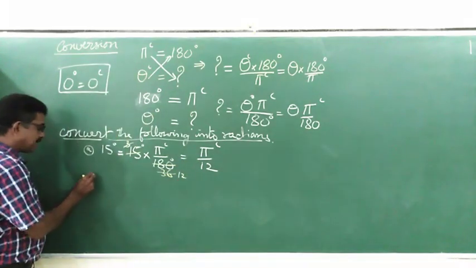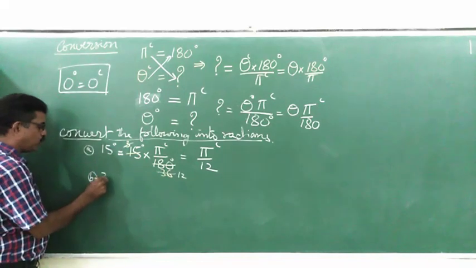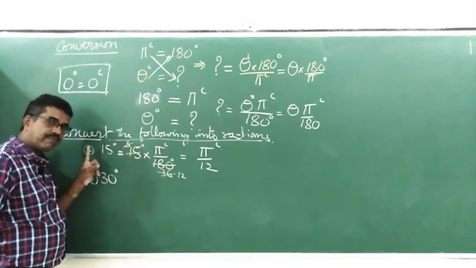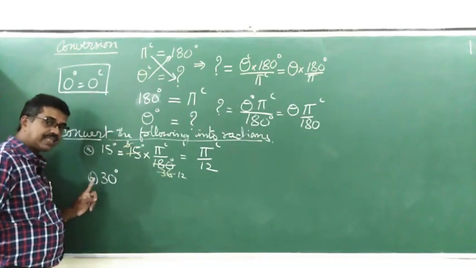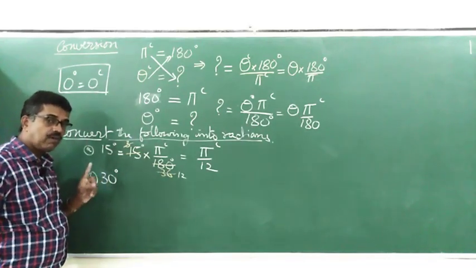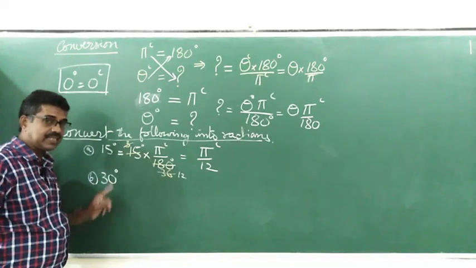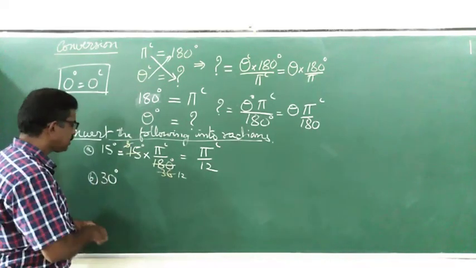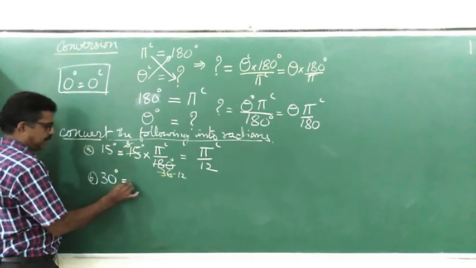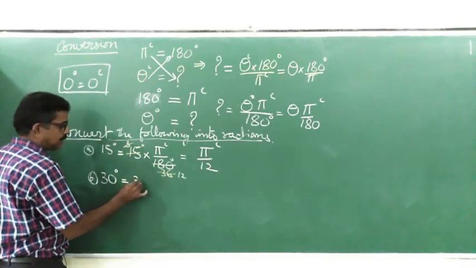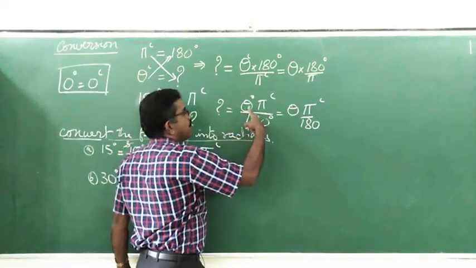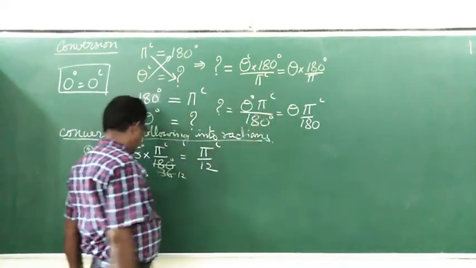Okay. So similarly, I told I will tell you only about multiples of 15. 1 time is 15. 2 times 15, 30. 3 times 15, 45. 4 times, 60. 5 times, 75. 6 times, 90. Okay. 2 times 15 is 30 degree. As I told, whatever degree measure is there, multiply by pi by 180.